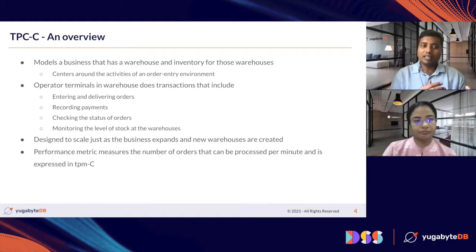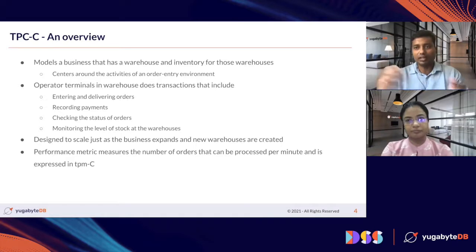TPCC is primarily designed to scale with the number of warehouses. For example, if you have one warehouse with 10 terminals, and you have 10 warehouses, you have 100 concurrent requests being sent, or 100 concurrent transactions being done to the backend database. That is how it works. And the performance metric that we use to gauge performance is transactions per minute, or the number of new orders generated per minute. That is the metric that TPCC has specified.